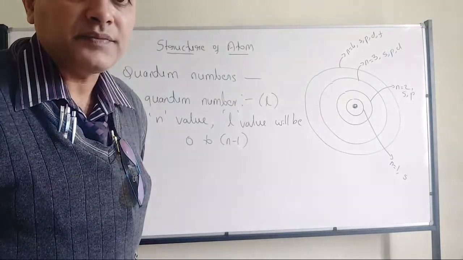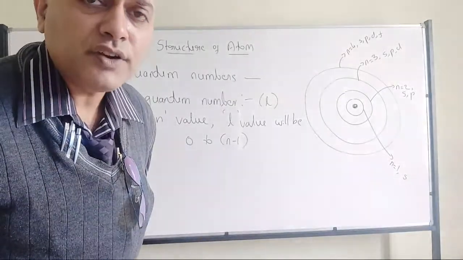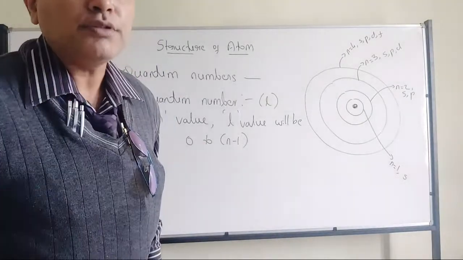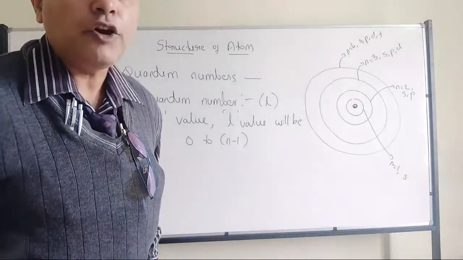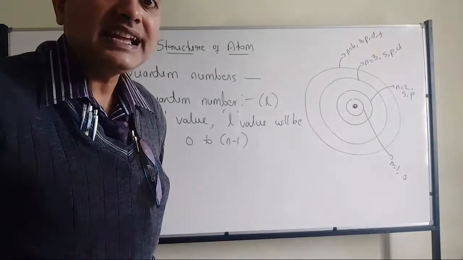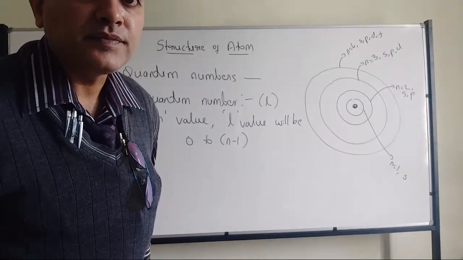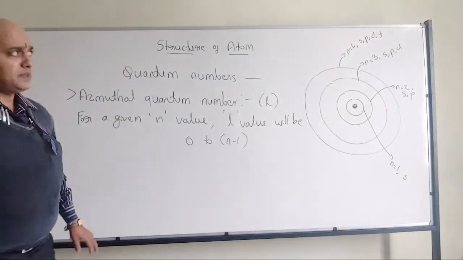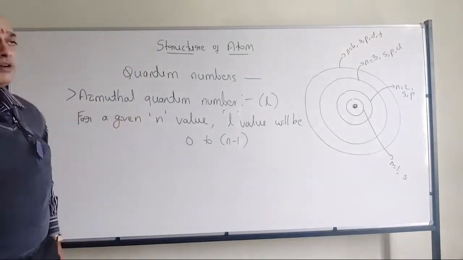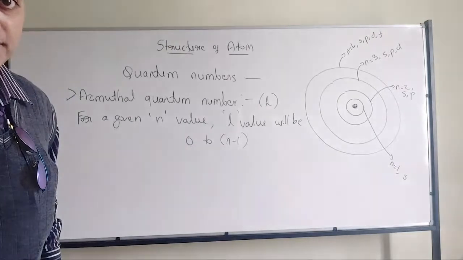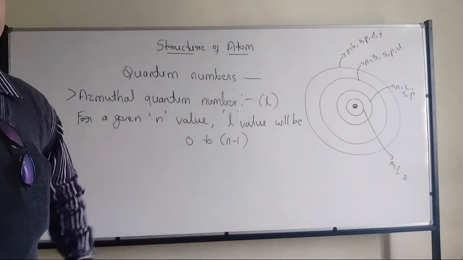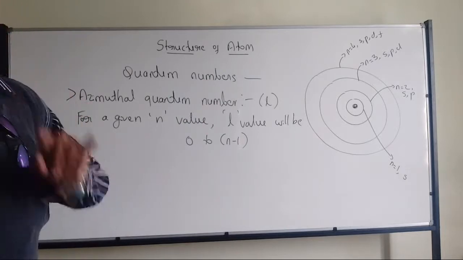We have to write. Is it 14, what does it mean? Okay, I will come to that. How many electrons will be there in each subshell? I will come to that. Yes, they are related to the magnetic quantum number, but shape will be related to the azimuthal quantum number. How many orbitals in a subshell? It will be related to the magnetic quantum number. I will come to that.